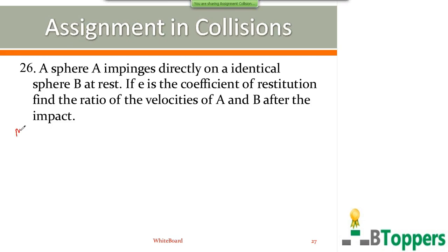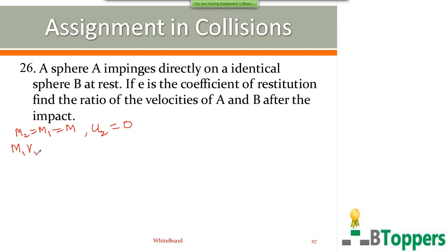Here the mass m2 of second sphere is same as the mass m1 of the first sphere. Let m denote the mass of each sphere. Second sphere is initially at rest, so u2 is 0. So we'll try to find v1 and v2 in terms of u1 and coefficient of restitution. u1 is the velocity of the first sphere A before collision.